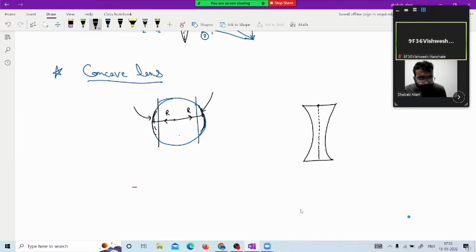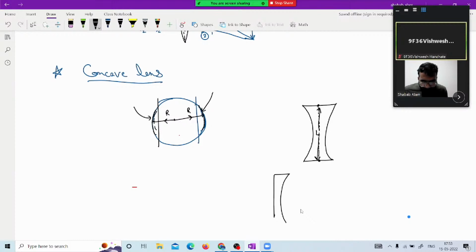From the effective length of the aperture, this is the length. No, this will not be the length, because this is the plane part. If I separate this, this will be the plane part.